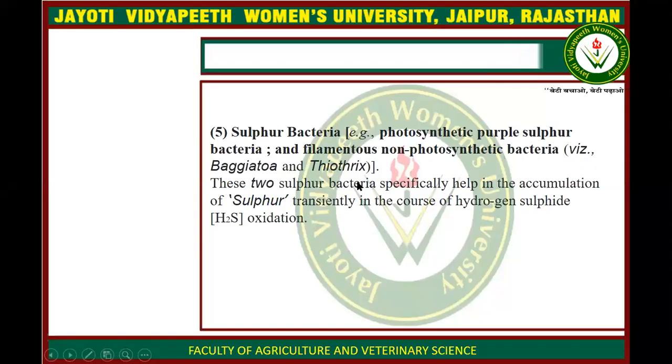Now sulfur bacteria are some non-photosynthetic bacteria such as Beggiatoa and Thiothrix. So these two bacteria utilize and store sulfur and accumulate sulfur for their synthesis. And when the sulfur is present in the bacteria, they utilize oxidation of H2S.